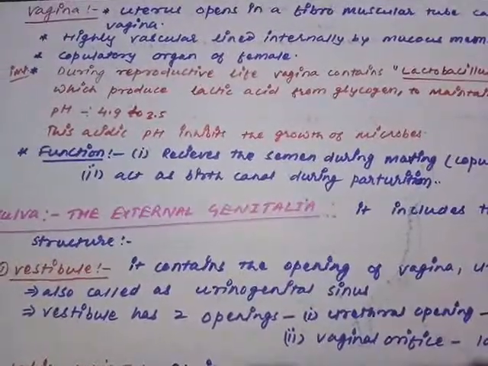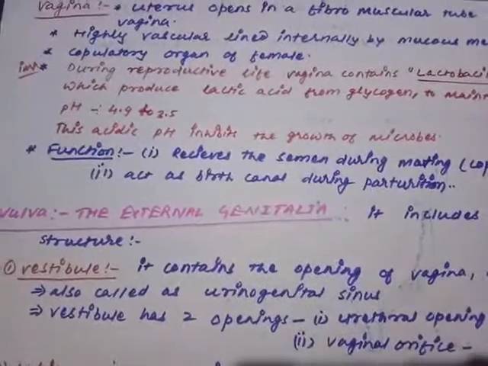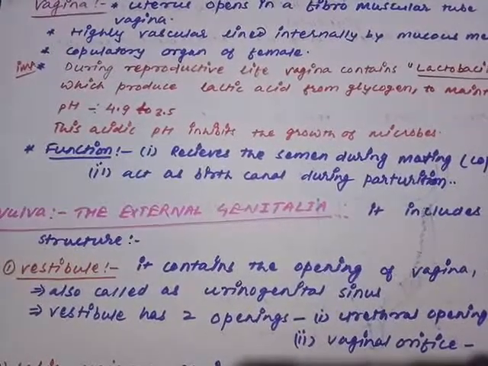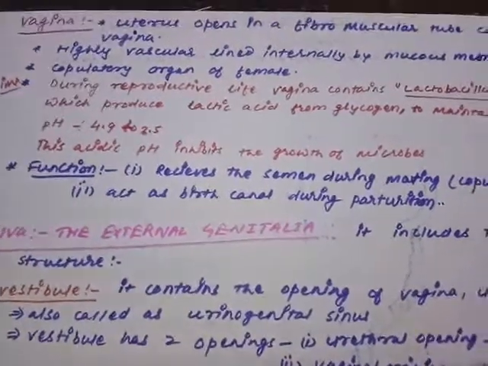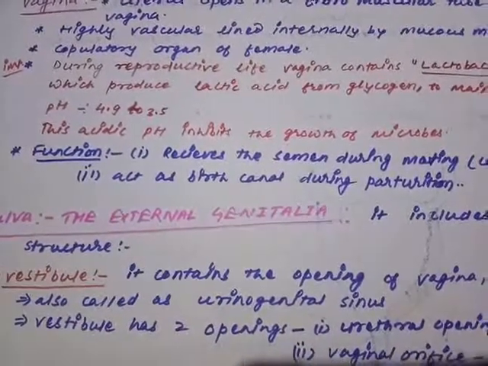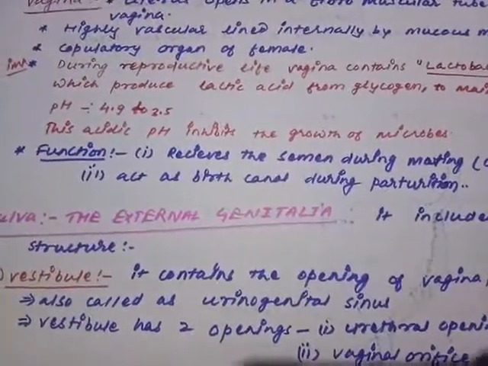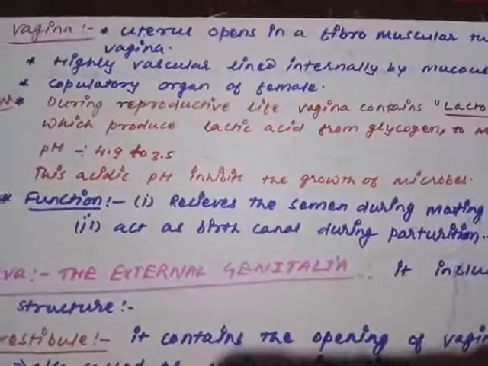I'm just going to continue from the previous topic. In the previous topic we have completed the uterus. Now we are starting with the other structures of the female reproductive system. The next structure of the female reproductive system is the vagina.